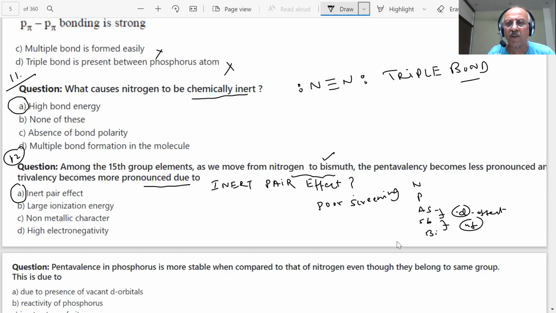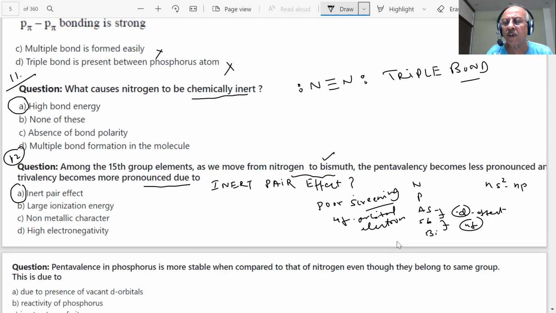As you move from antimony, when 4f is completely filled, there is poor screening of the 4f orbital electrons, because these are diffused and larger in size. What happens then? The nucleus will attract the outer electrons more strongly towards itself. What is the result?